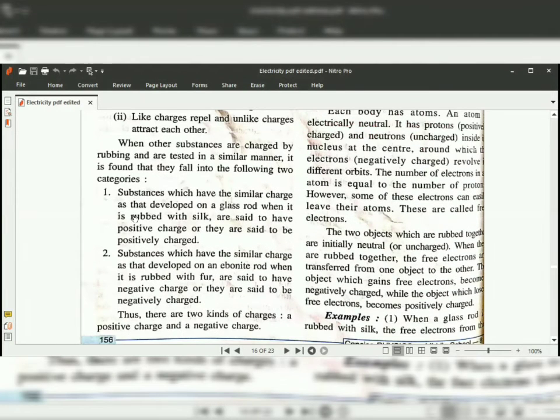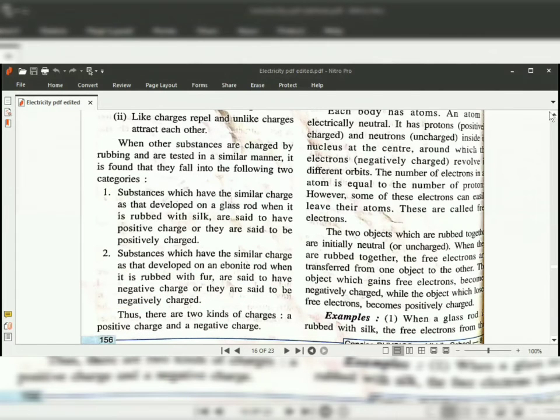Now here we can conclude that substances which have a similar charge as that developed on a glass rod when it is rubbed with silk are said to have a positive charge, or they are said to be positively charged. That means a glass rod rubbed with silk is said to have a positive charge. Substances which have a similar charge as that developed on the ebonite rod when it is rubbed with fur are said to have a negative charge, or they are said to be negatively charged. So there are two kinds of charges, positive charge and negative charge.